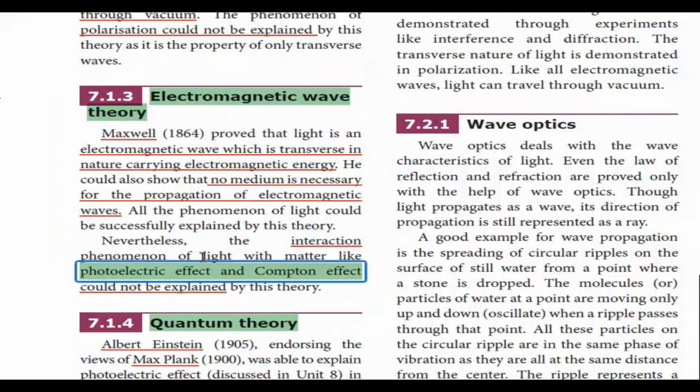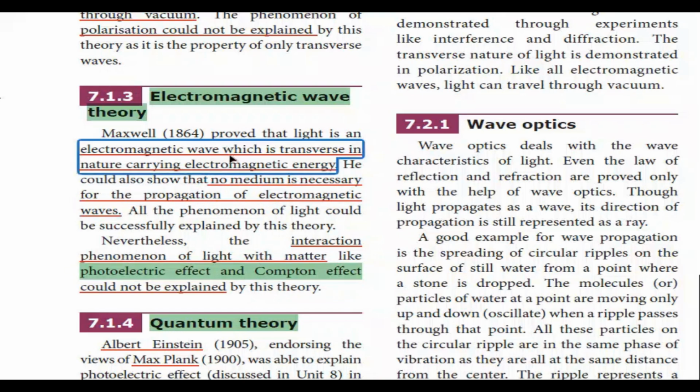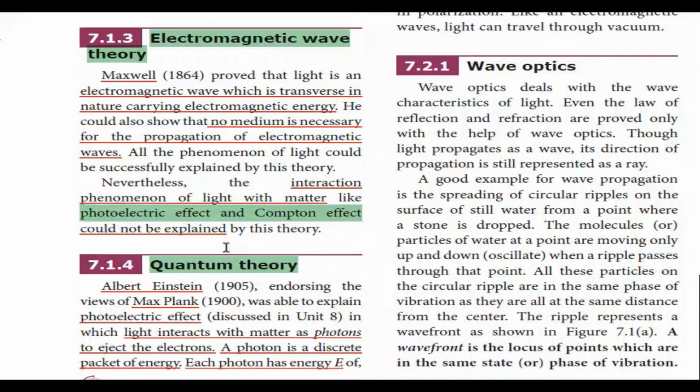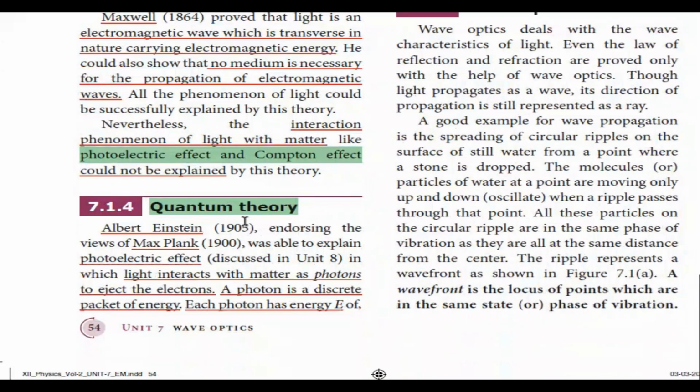The interaction phenomenon of light with matter, like photoelectric effect and Compton effect, could not be explained by this electromagnetic wave theory. Therefore, quantum theory has been put forth by Albert Einstein in the year 1905, and Einstein endorsed the views of Max Planck, and he was also able to explain the photoelectric effect, which we are going to study in 8th unit.